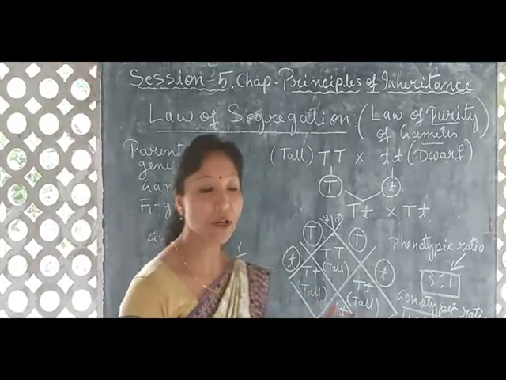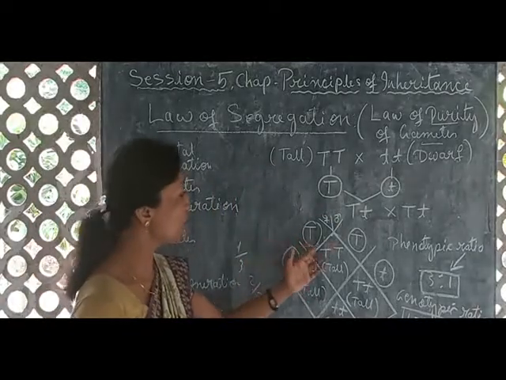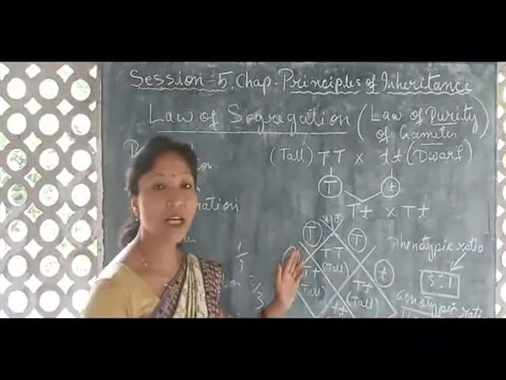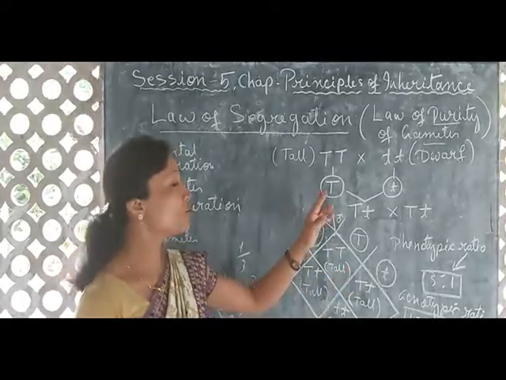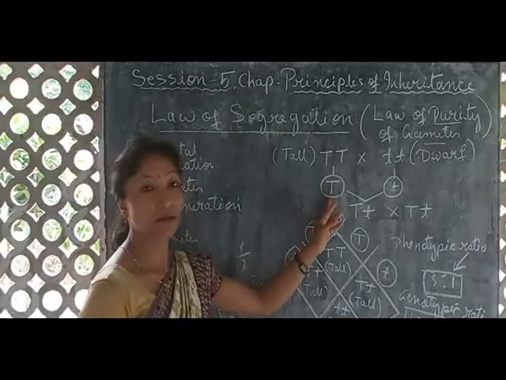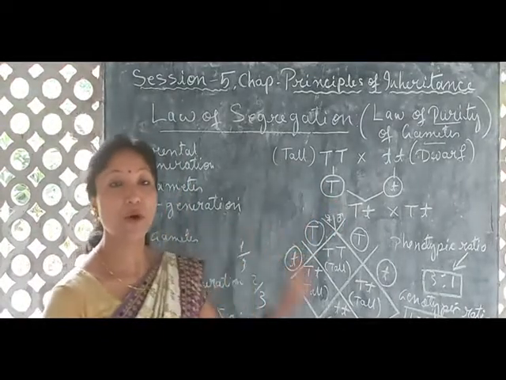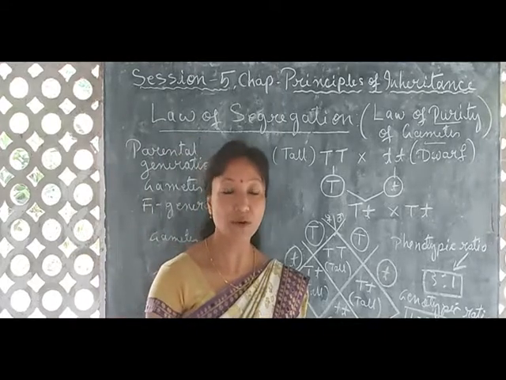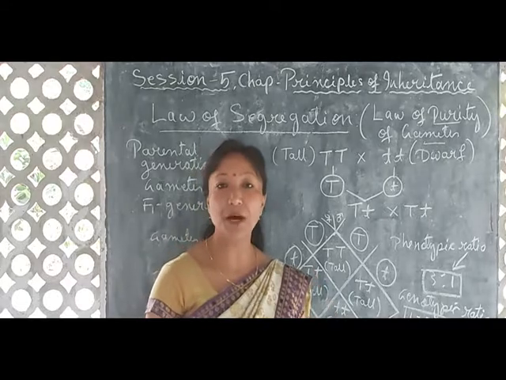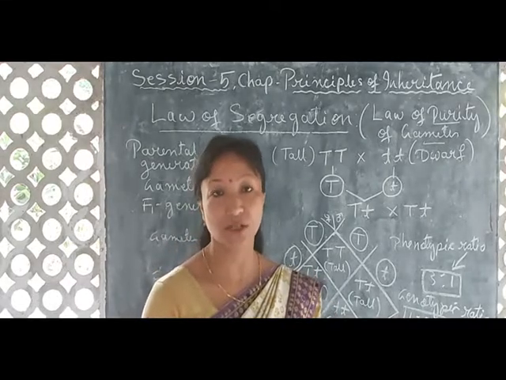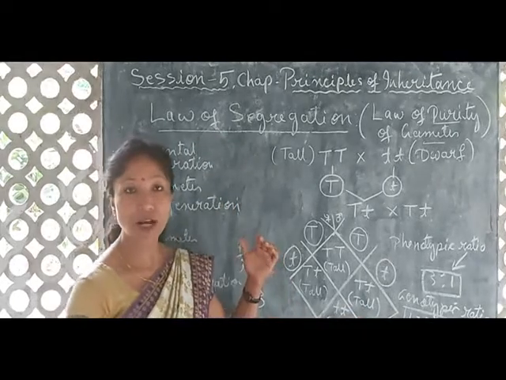Now why? Because from here we can say that gametes are always pure, because in a gamete there is no question of two members of alleles, only one allele will be present. Because again we will go back to meiosis. Is it not? During gamete formation, the chromosomes separate out. The chromosome number reduces to half in meiosis.